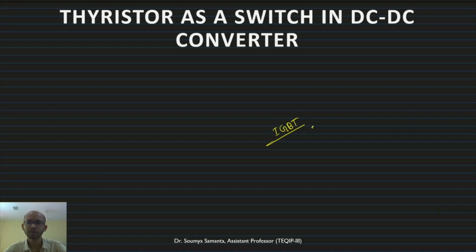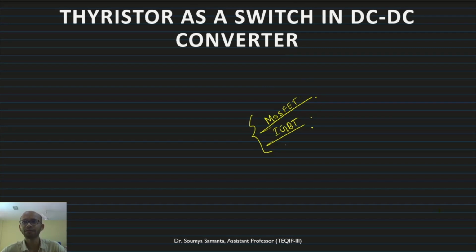In transistors, we have another option, that is MOSFET. This is also another option which is used in DC-DC converter applications. Now where do we prefer these two? Basically when we have low power applications, where the power handling capability is not very high. In that case, we prefer transistors.